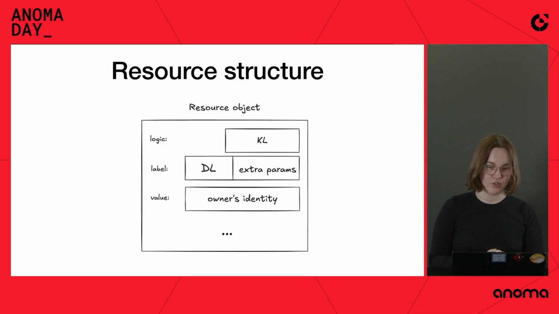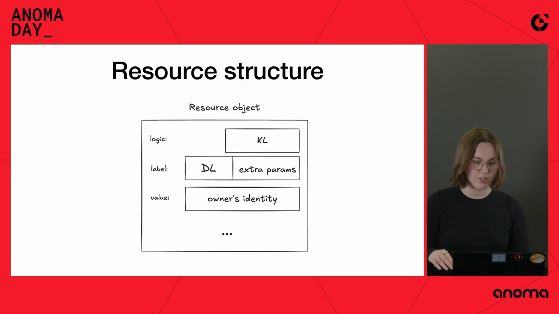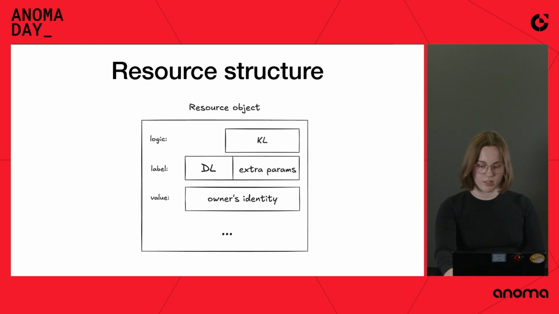Now you see that a resource contains two logics, right? The Kudos main logic goes to the logic field, and then denomination logic goes to the label field, and it also includes some extra parameters required by denomination logic. If there are no extra parameters, there is just the denomination logic. And the owner of the Kudo is encoded in the value.